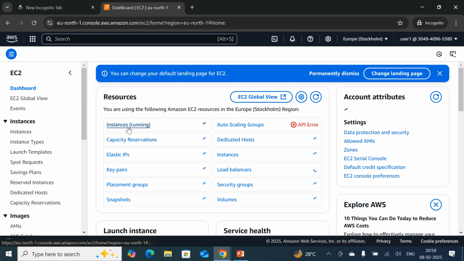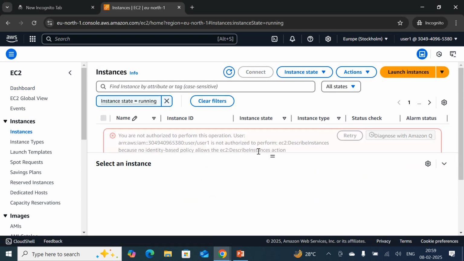So here, you see, you are not authorized to perform this operation, because I have not provided EC2 access to this user. Because of that, it restricts this user from creating the EC2 server. Got my point?